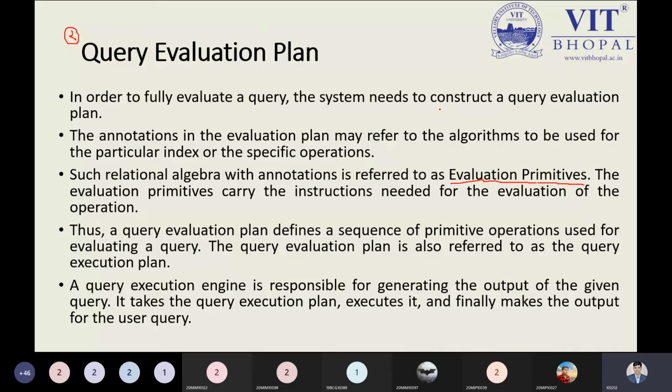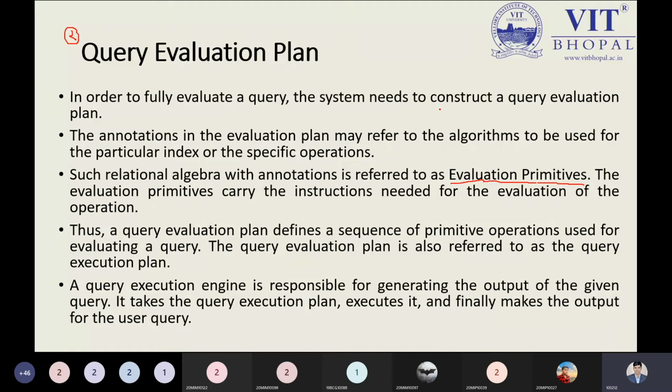So inside our evaluation plan, we will use some important information to determine what the query is holding or carrying. The query evaluation plan defines the sequence of primitive operations used for evaluating the query, and the query evaluation plan is also referred to as the query execution plan.